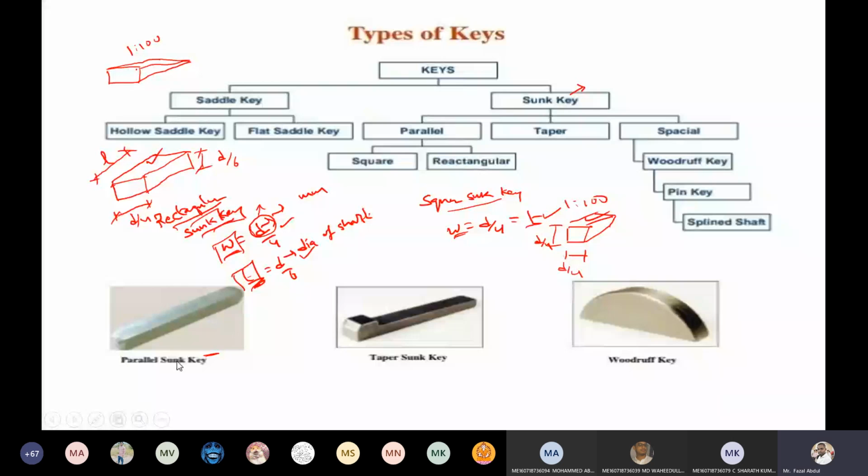Okay, and the next one is the gib headed key. A gib headed key is nothing but this parallel sunk key with a head provided at one side only. I am showing it here. See here, this is an example. Gib headed means the head is provided on one side and it is free from tapering. If it is tapering, it decreases the thickness like this.